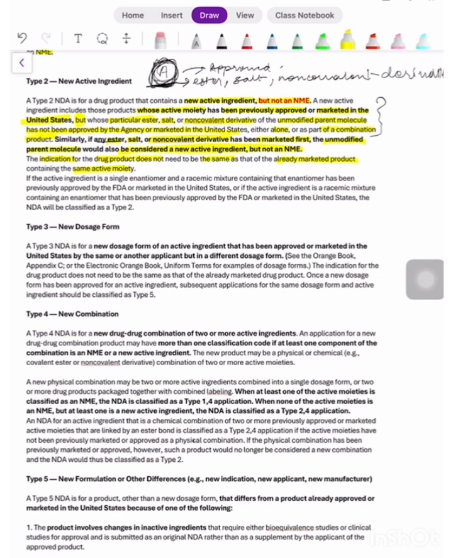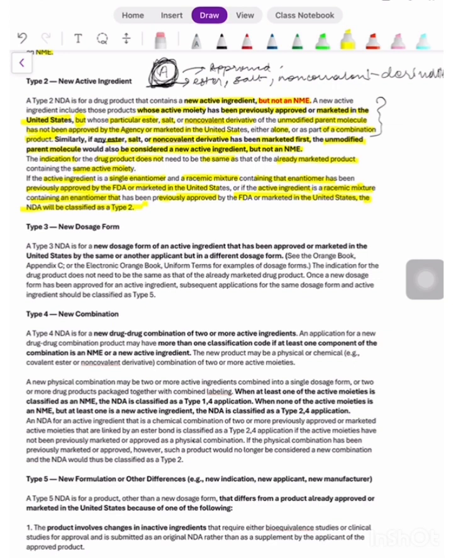If the active ingredient is a single enantiomer or a racemic mixture containing that enantiomer that has been previously approved by the FDA or marketed in the US, or if the active ingredient is a racemic mixture containing an enantiomer that has been previously approved by the FDA or marketed in the US, the NDA will be classified as type 2 only.